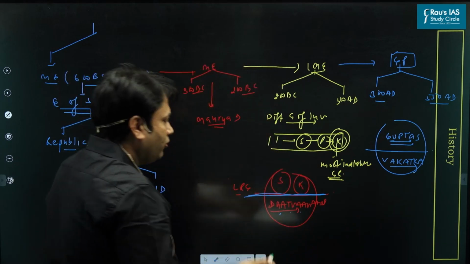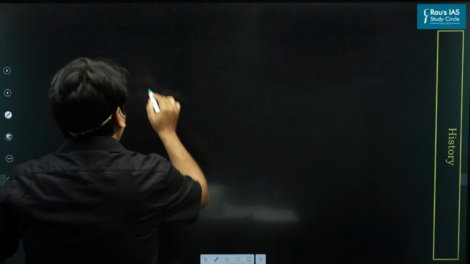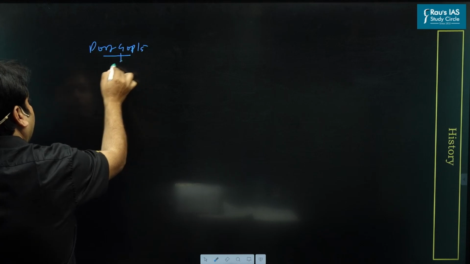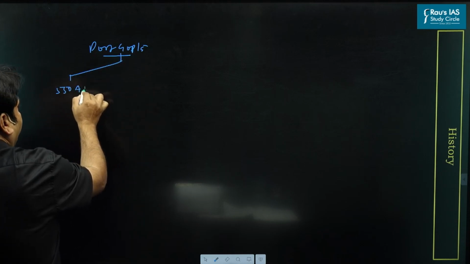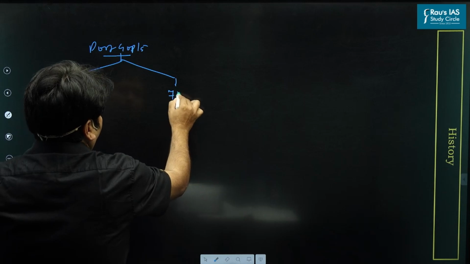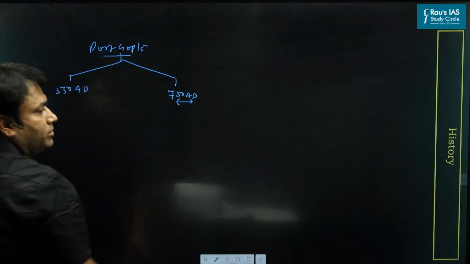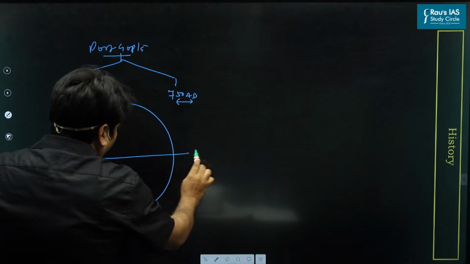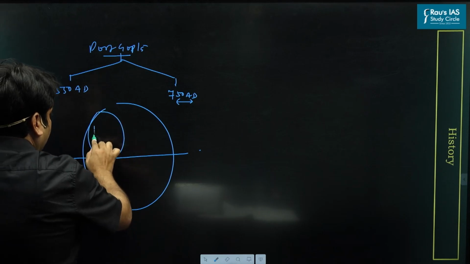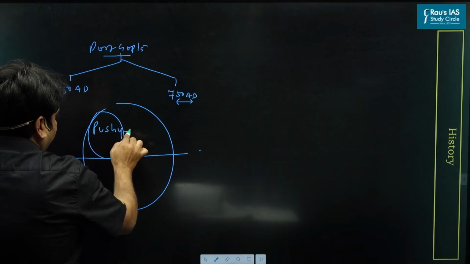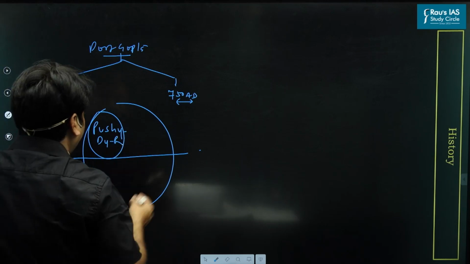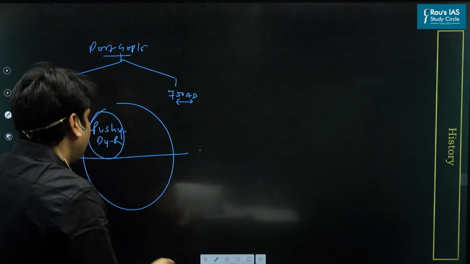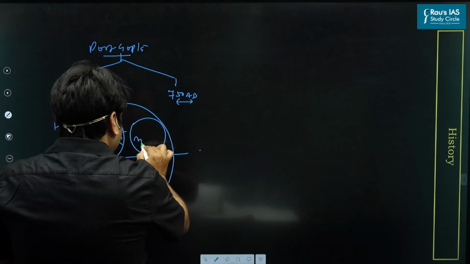Now again we move to the post-Gupta era. What are the important dynasties here? The general timeline we can consider is 550 to 750 AD. In North India, the Guptas are replaced by the Pushyabhuti dynasty rulers. One famous ruler is Harshavardhan, right? Then we find another important power here, and this is the Maukharis.